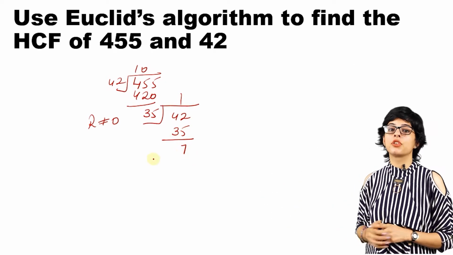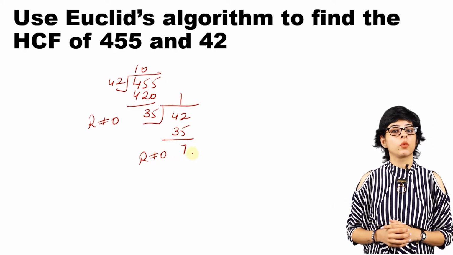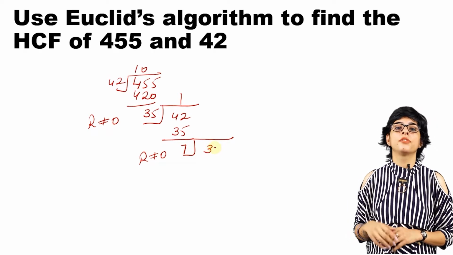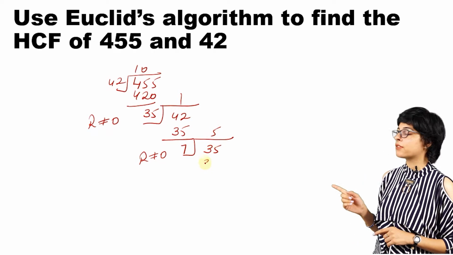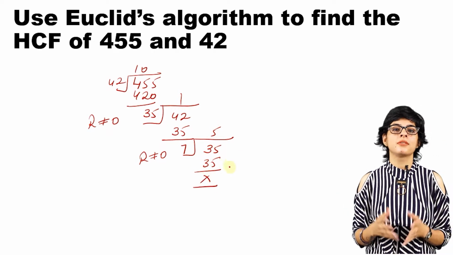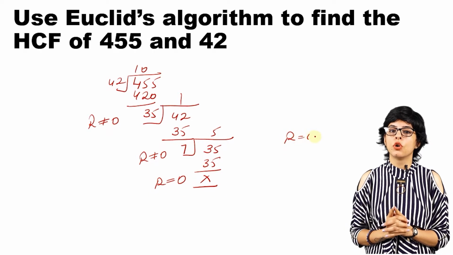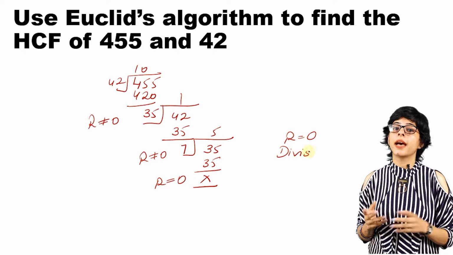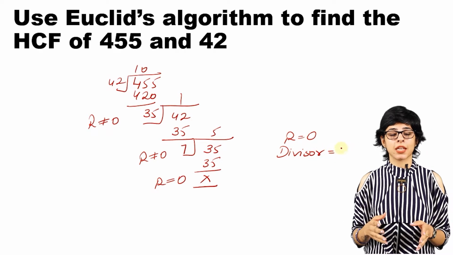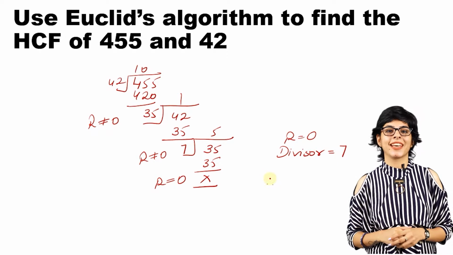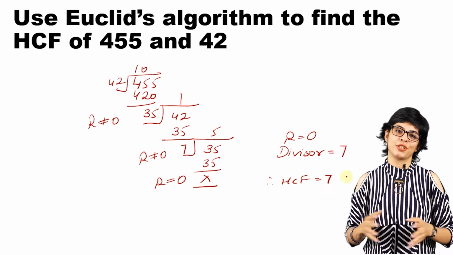Even at this stage the remainder is not equal to 0. So we convert this remainder of 7 into the divisor and we divide 35 by 7. 7 5s are 35 and now the remainder is 0. Notice that at this stage where the remainder is 0, whatever the divisor is, that will be the HCF. So at this stage when remainder is 0, the last divisor, that is 7, is the HCF of 455 and 42. Let's solve another example.